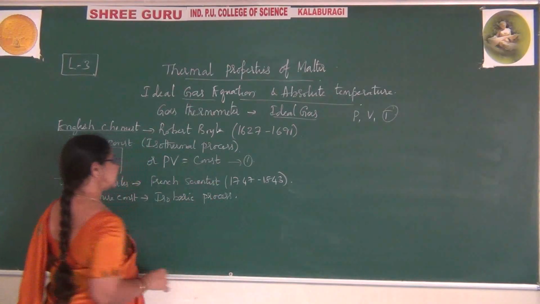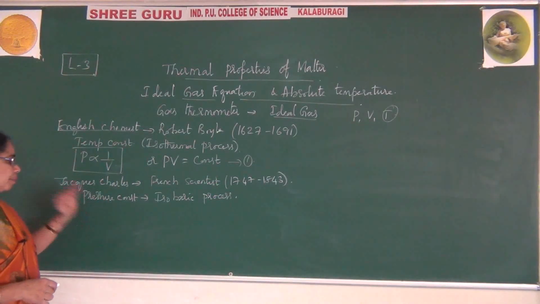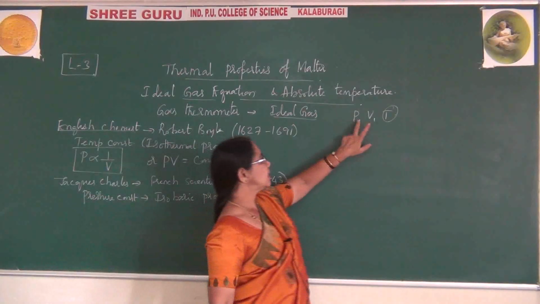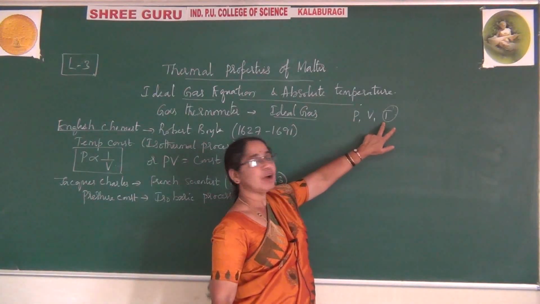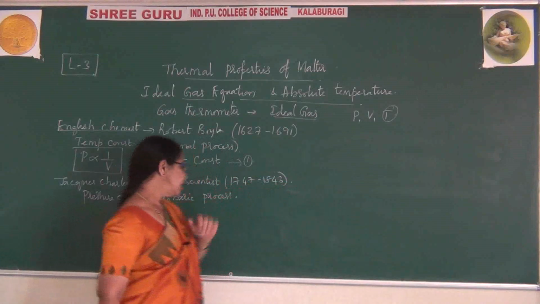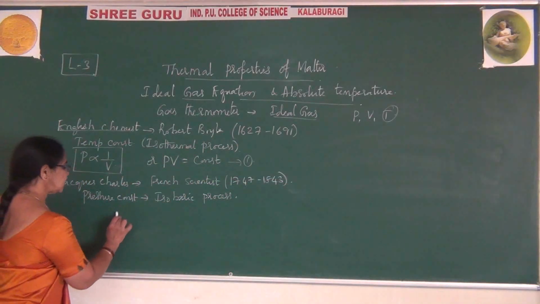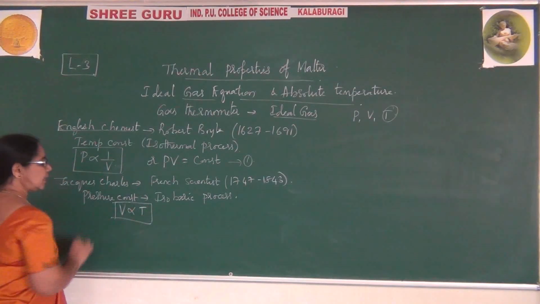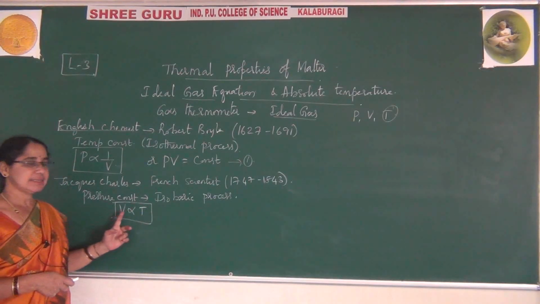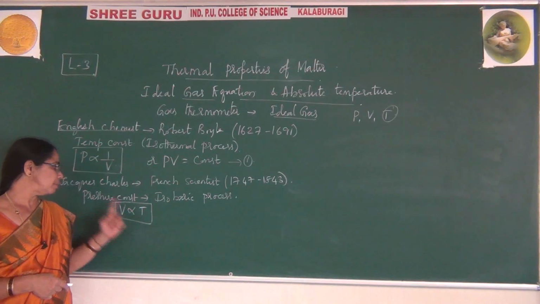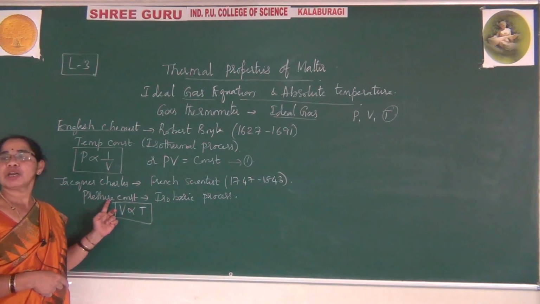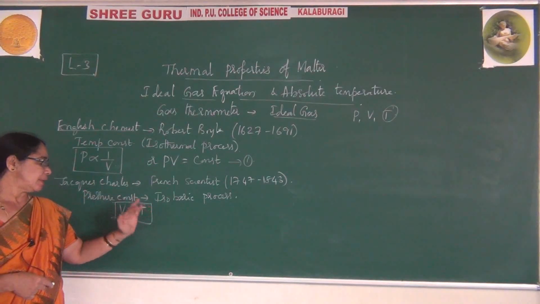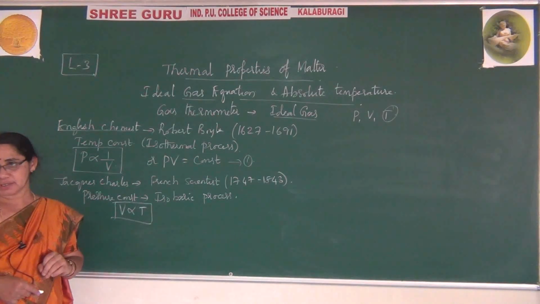So what does he explain in his explanation? Keeping pressure constant, the remaining two variables are volume and temperature. He said the volume of a given mass of gas is directly proportional to the absolute temperature, keeping pressure constant. And that process is called an isobaric process.